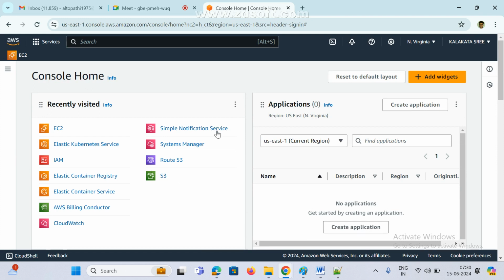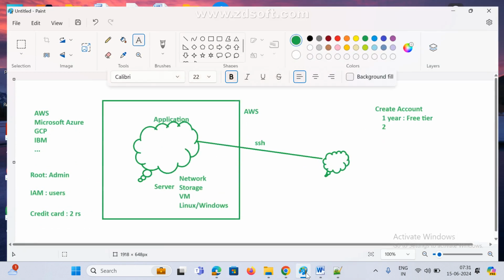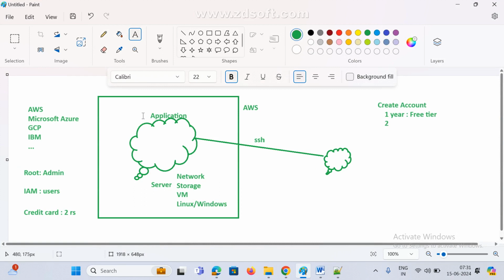So once that is done, in interviews most people ask: did you create any configuration, did you create any servers in AWS in your organization? First we are going to learn how to create one server, one instance. Here the terminology is that I need to create one Linux server or Ubuntu server or any server. If you want to create it manually, we need one VM machine, right? I need a Linux server environment. We buy a Linux server and set things up in it.